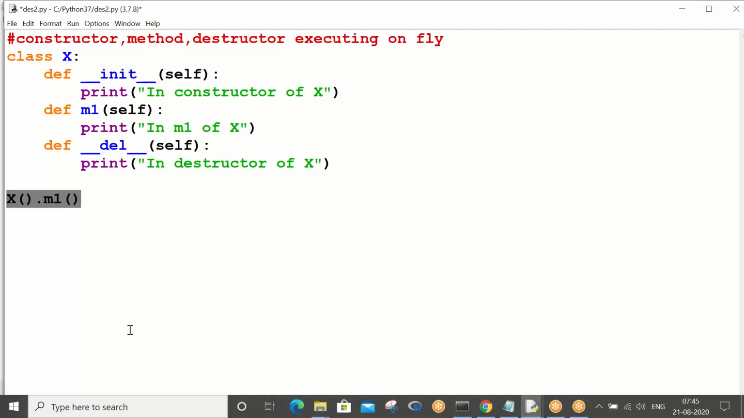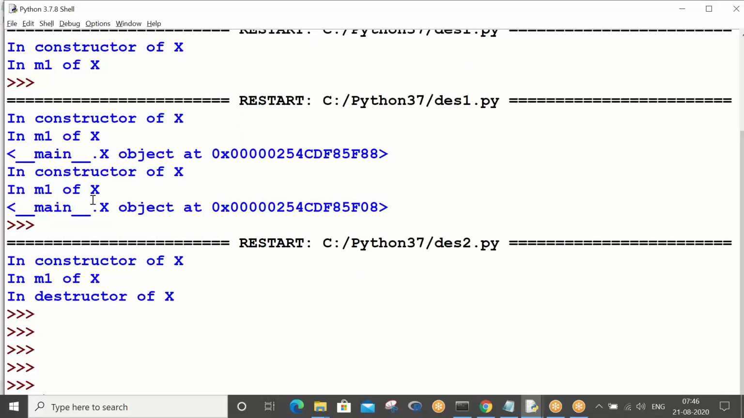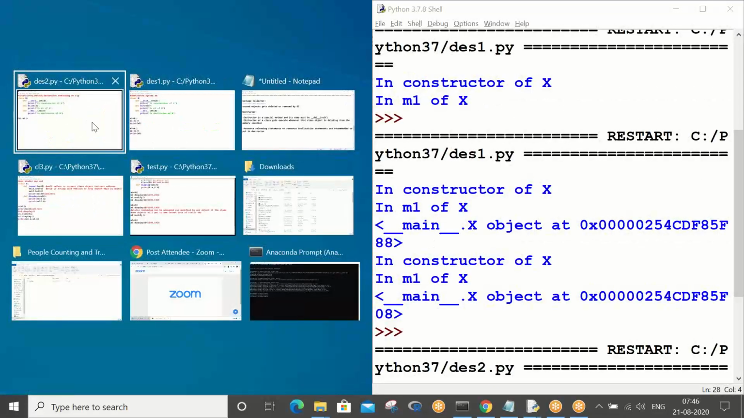Direct with the object means what, sir? This is the object, right? Till now I have used object reference variable dot method name. Now it is directly the object dot m1. So will this work, sir? Please see, Control S, F5. You can see an interesting output. What is the output you can see? Tell me.